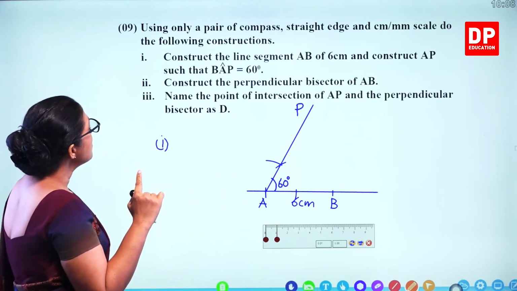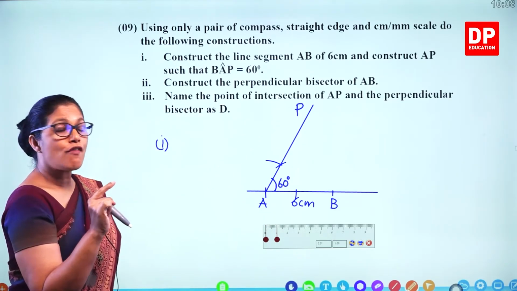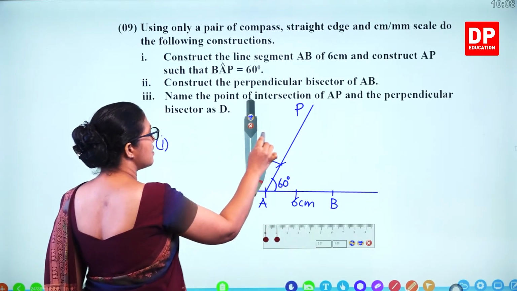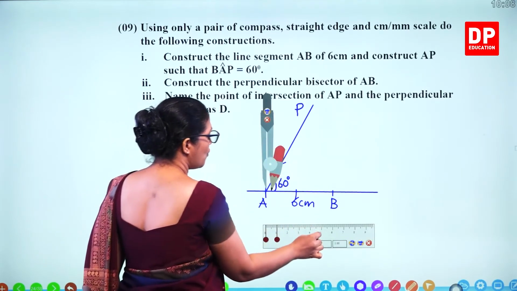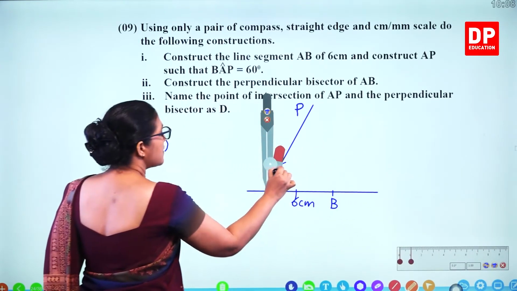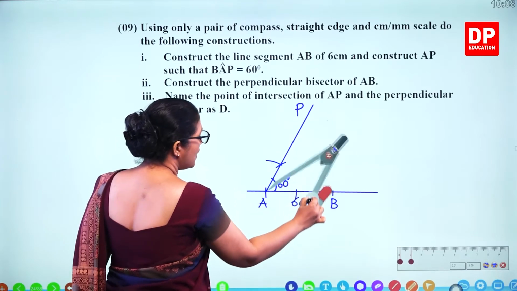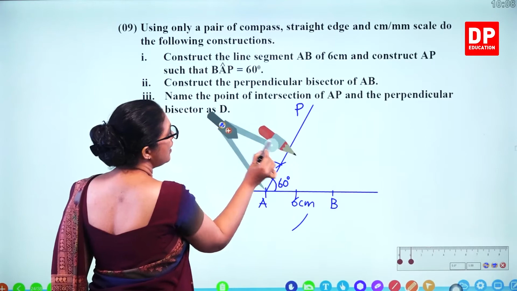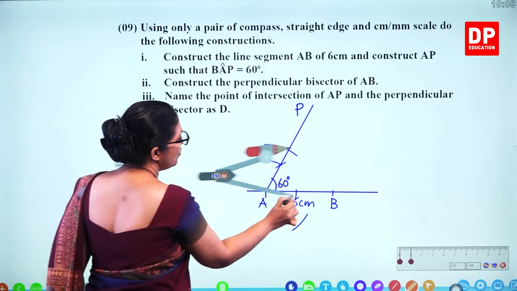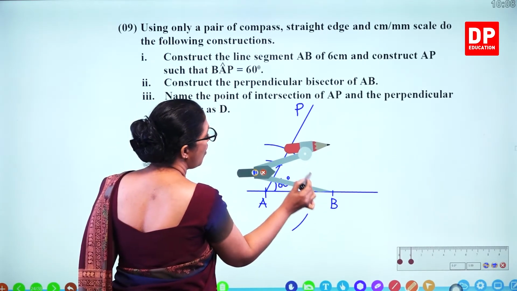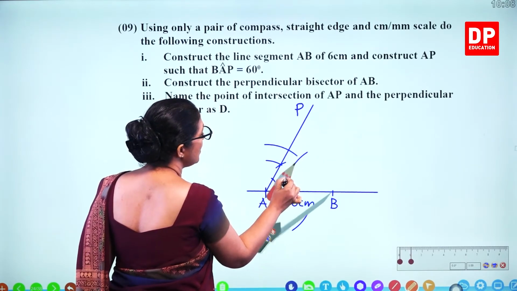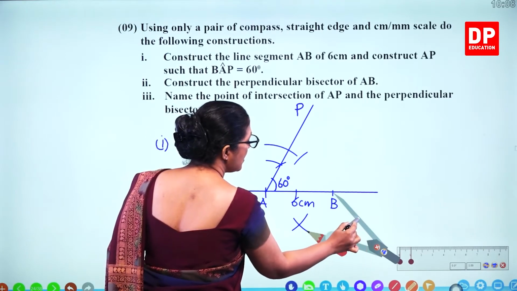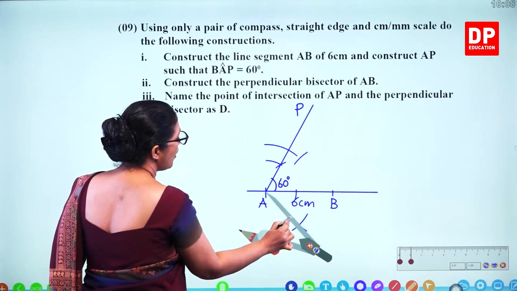Then construct the perpendicular bisector of AB. So you need the compass to draw the perpendicular. So we'll take certain distance, more than half of the length AB, draw an arc below and above, and do the same thing, keeping the compass on point B. So here and here. We have to draw it again because we didn't get the intersecting point.